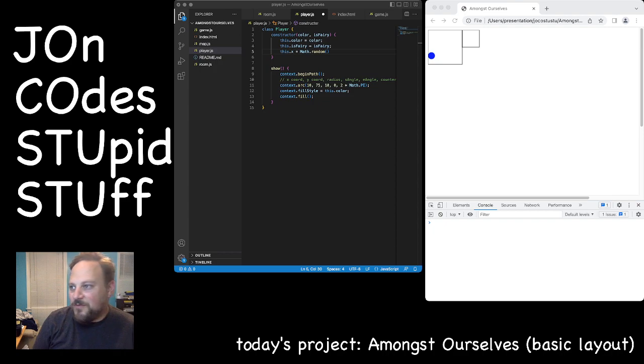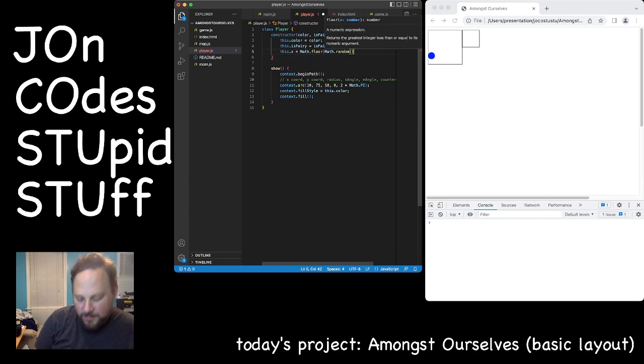Just trying to get range. I always forget how to do range. Okay. So it is Math.floor, Math.random times canvas.width.